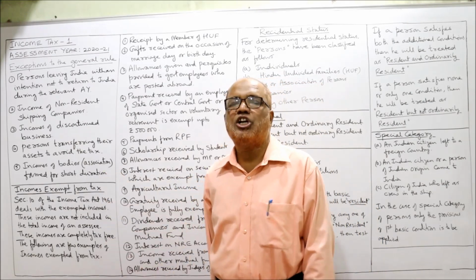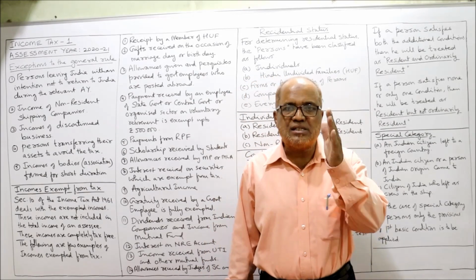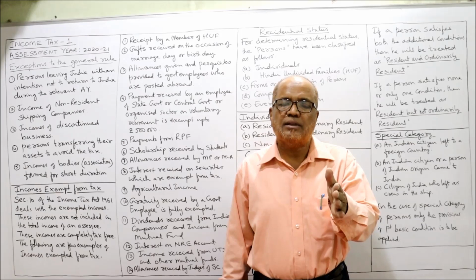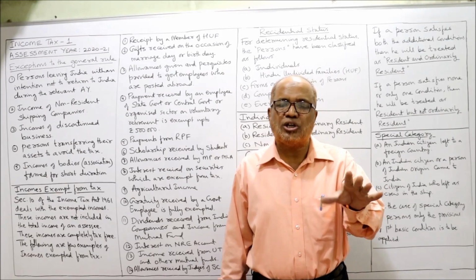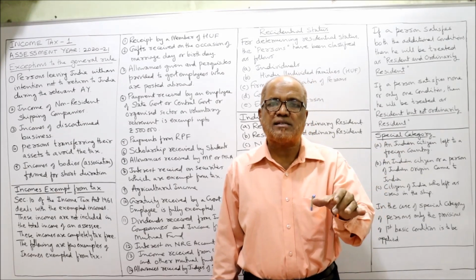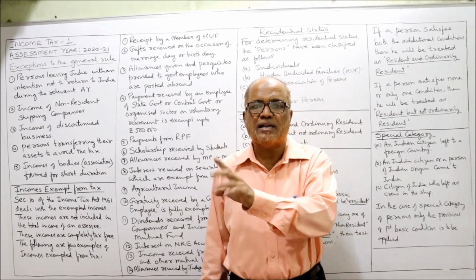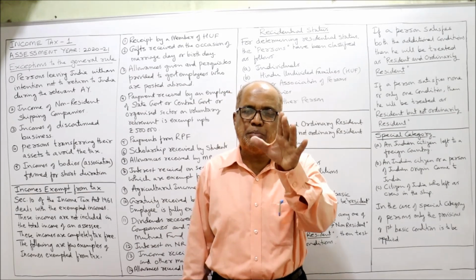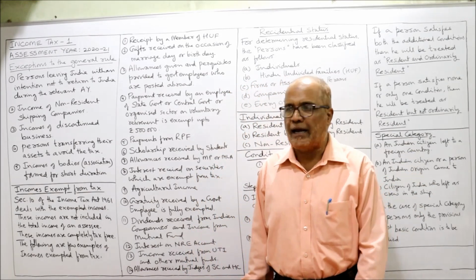Next, incomes of discontinued business. If a person discontinues the business in the previous year itself, that means the business is finished during the previous year, then the Income Tax Act says don't wait till the assessment year. When your business is finished during the previous year itself, you have to pay the tax.